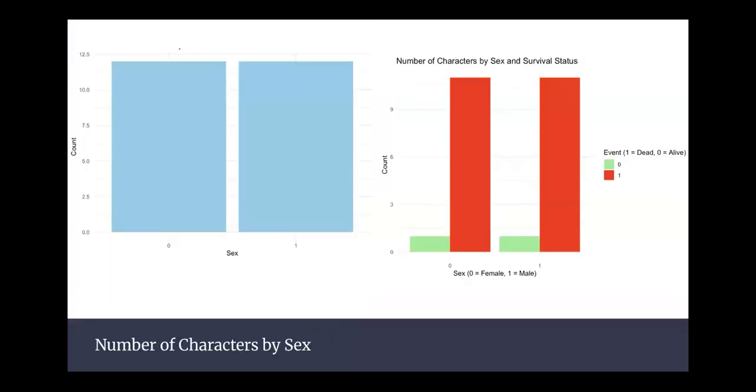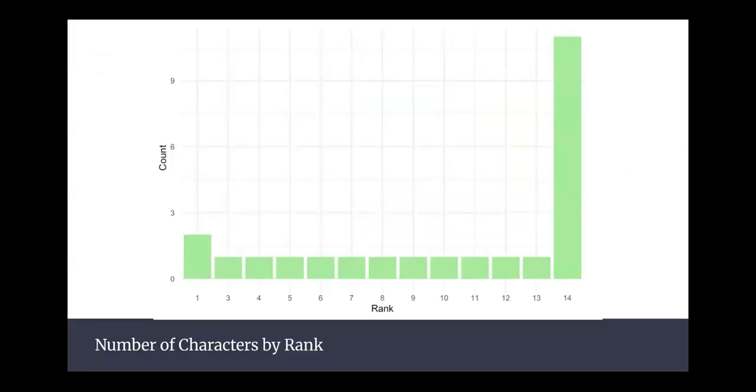Here's just a visual look at the data that we were working with. It was a very small population, obviously, since there were only 24 characters. But on the left, the blue graph is just the number of characters by sex. So it makes sense that there's 12 in each because there was 1 male and 1 female from each of the 12 districts. And then on the right is the number of characters by sex and their survival status, which also makes sense. If I'm spoiling the movie, I'm sorry, but Katniss and Peeta were the 2 that survived, so it makes sense why there's 1 in each column for male and female.